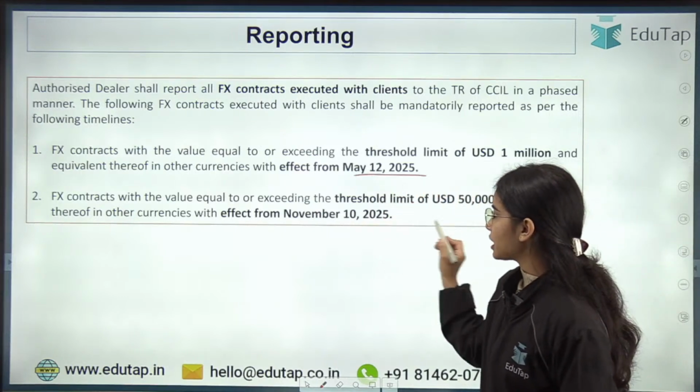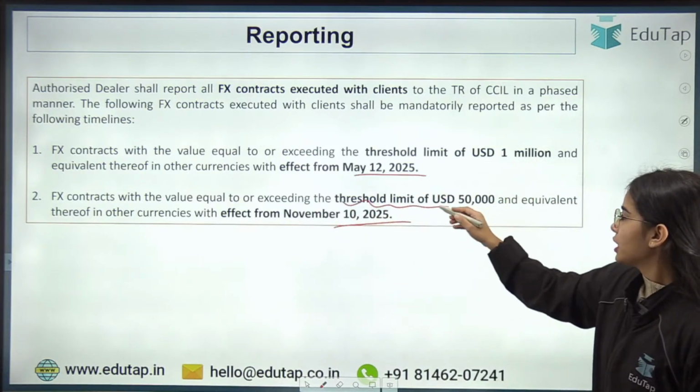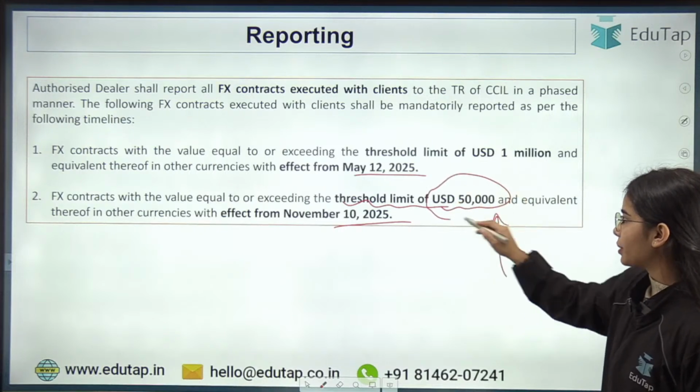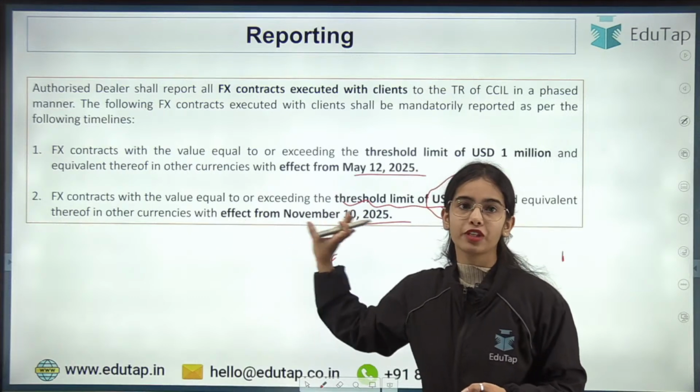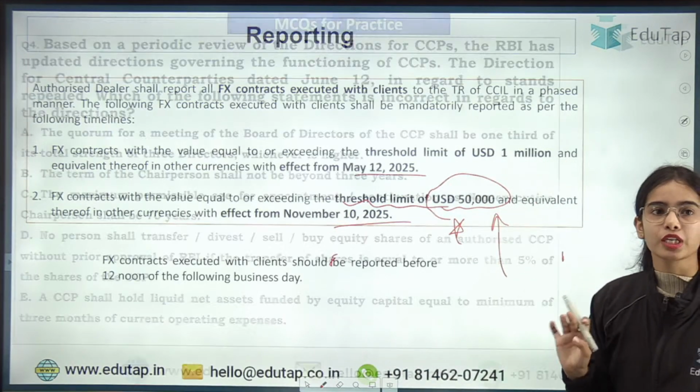So the timeline has been given, that this is the threshold limit, and if the transactions are happening of this amount or more than this, the reporting should happen with effect from November 2025. Okay, so this is the idea.